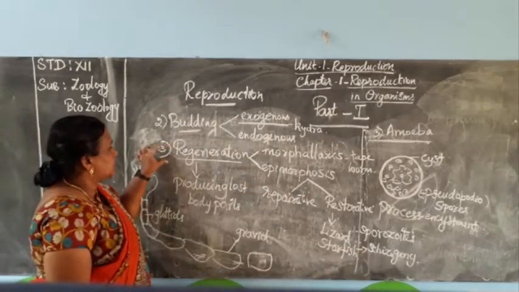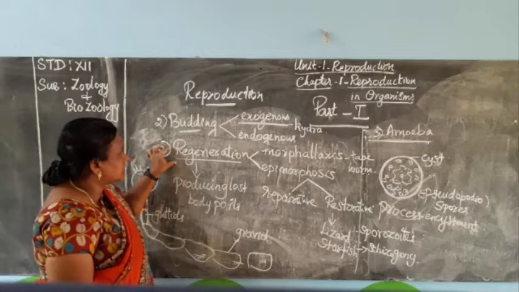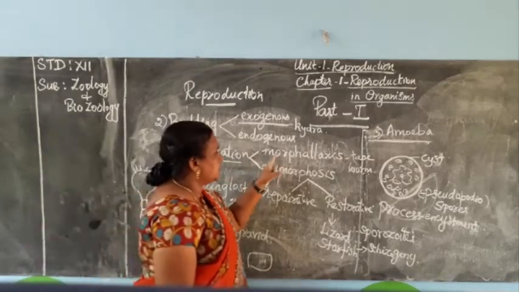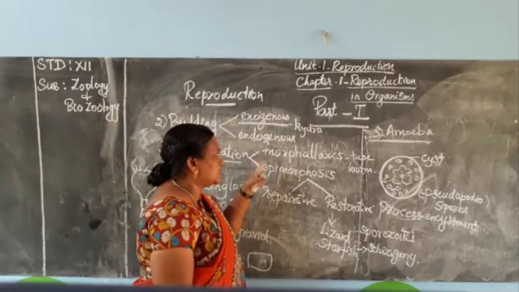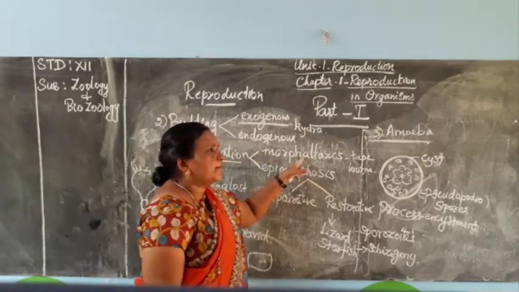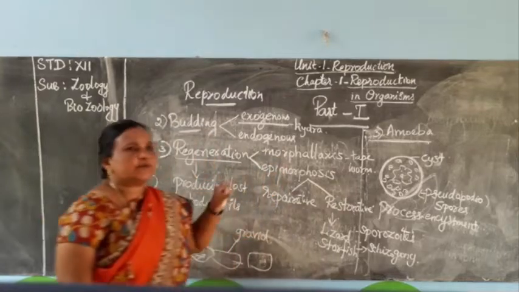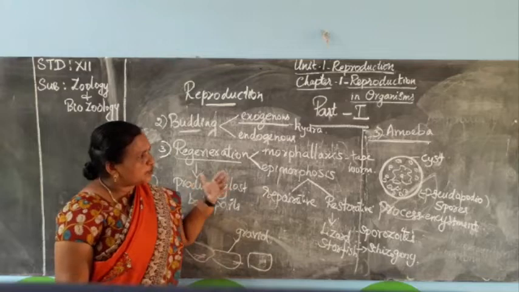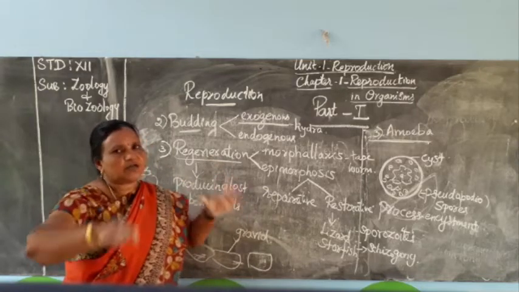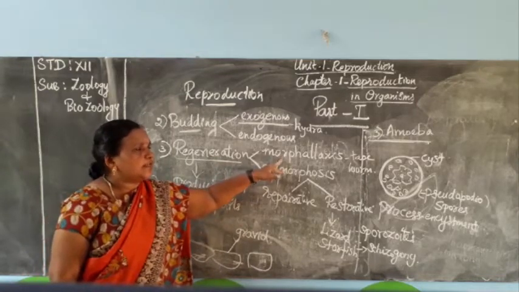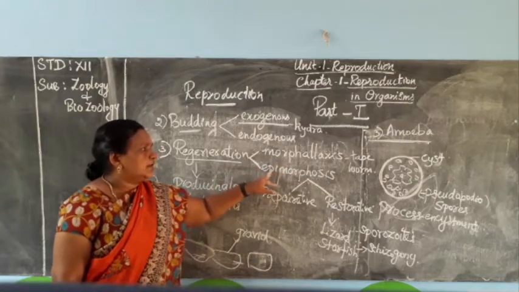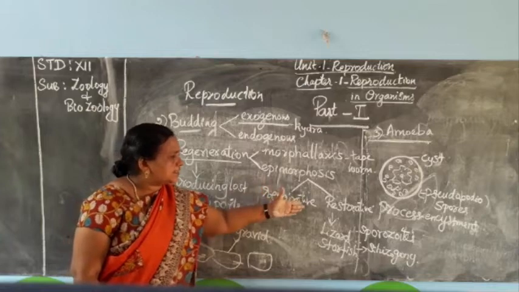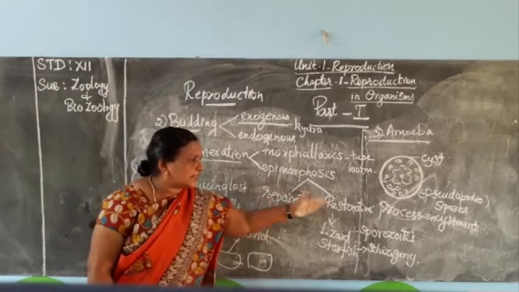So the third process is regeneration, and in this regeneration process, morpholaxis and epimorphosis, two types are there. In morpholaxis, if the complete organism is cut into several pieces, they are able to produce a new complete organism. Tapeworm, and another example is planaria. Next, epimorphosis. In this epimorphosis, two types are there, that is reparative and restorative.